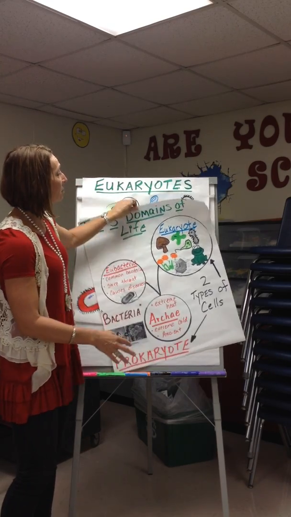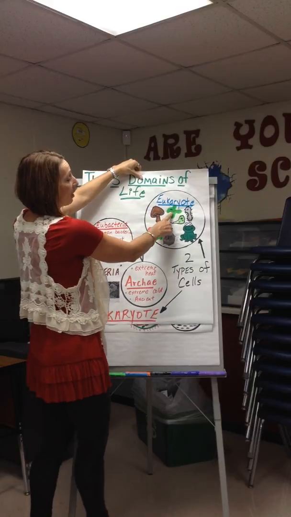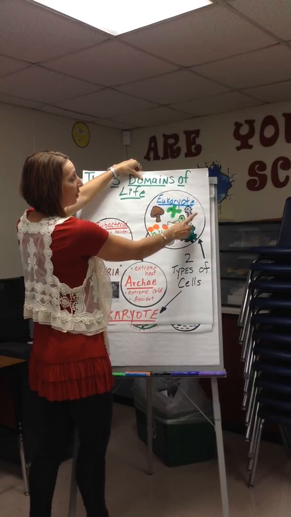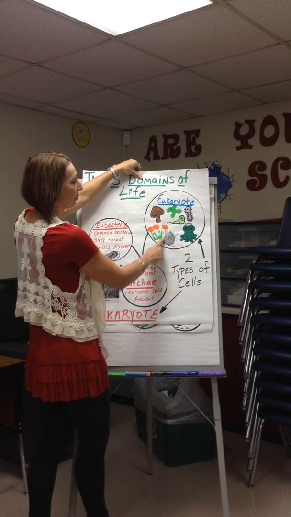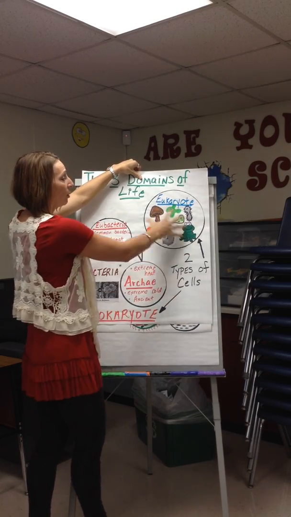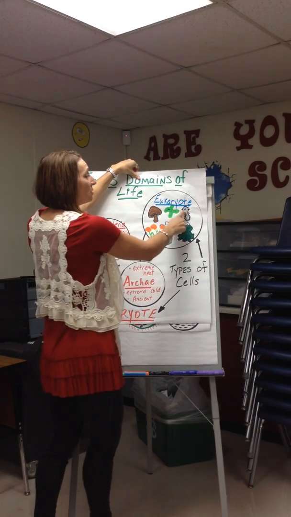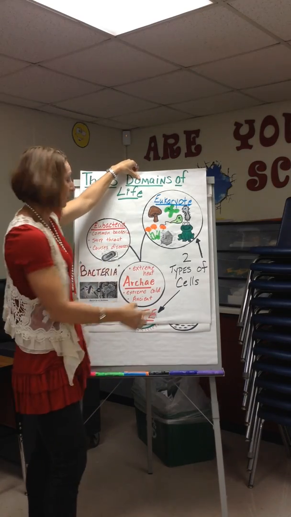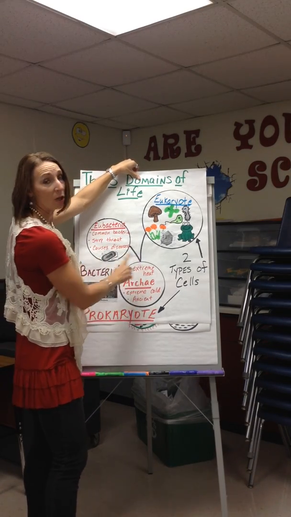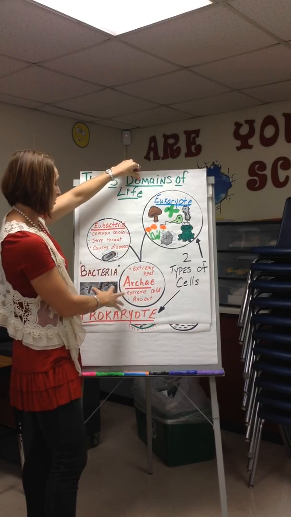All of these are eukaryotes. You have your fungi, you have your protists, which is amoeba, paramecium, euglena, animals. Here you have a plant cell, plants. All of those have a nucleus. Now this is unicellular, but it's in this group because it has a nucleus. These are unicellular, but they're in this group because they don't have a nucleus.